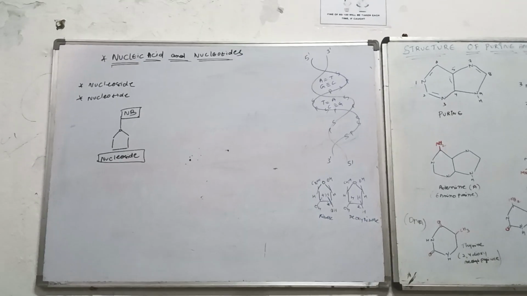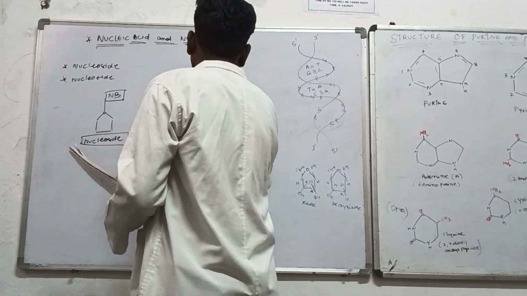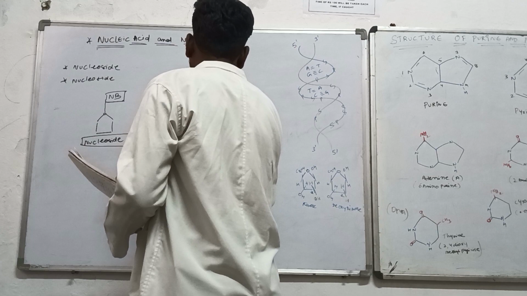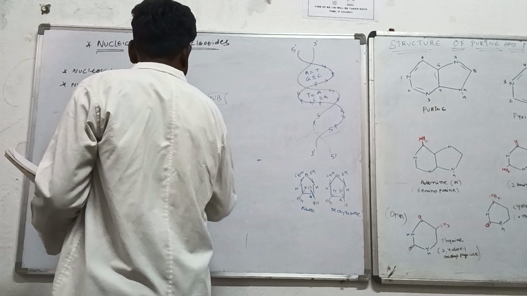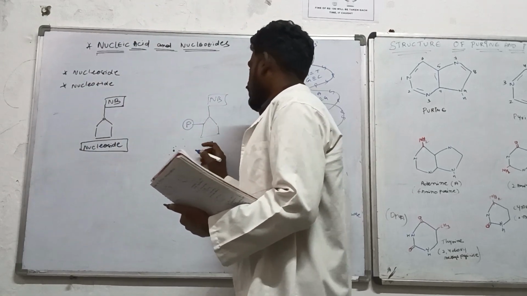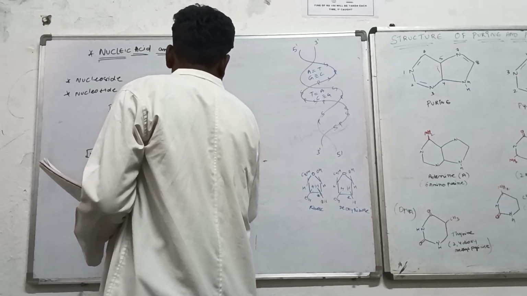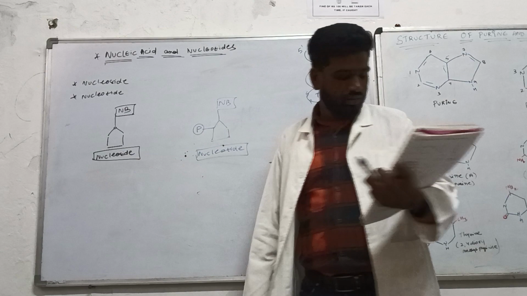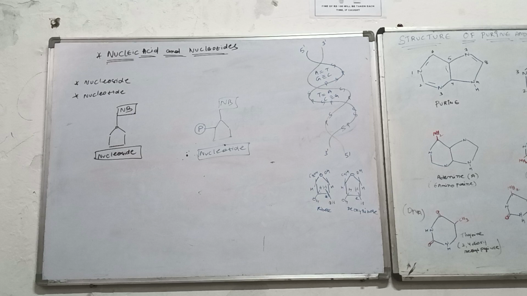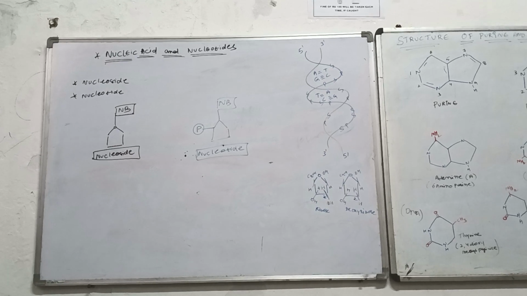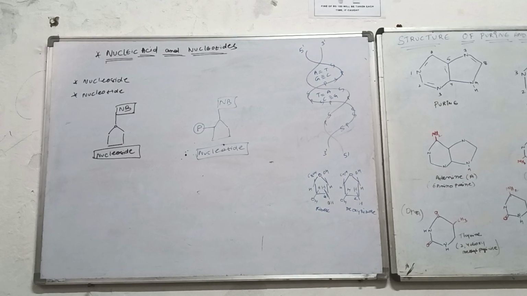Now another thing, what do you mean by the nucleotide then? If a nitrogenous base is there, and to that the sugar molecule comes and joins, and to that sugar molecule one more additional group, that is phosphate, comes and joins, then this combination of structure will be called a nucleotide. Okay, if to the nitrogenous base only the sugar molecule has come, and no phosphate has joined, then that structure will be called a nucleoside.